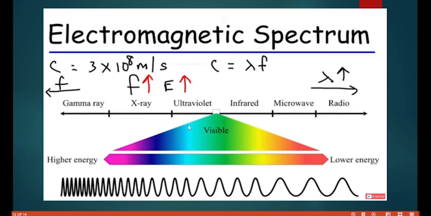We remember we have the visible light. That's the only part that we can see. All these other parts we cannot see. So don't forget c equals lambda f. So for each of these, their speed can be gotten by what? Lambda f. So the higher the wavelength, the lesser the frequency, and the lesser their energy. Don't forget that. So gamma ray has very little wavelength, but the frequency is so high.